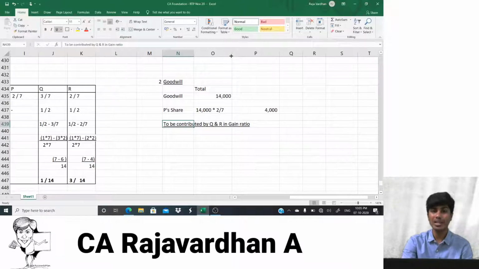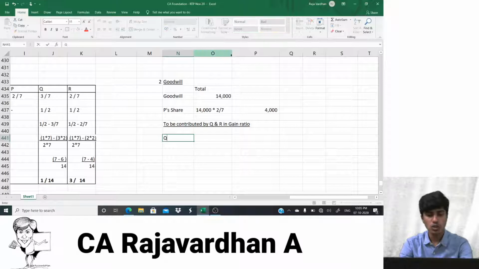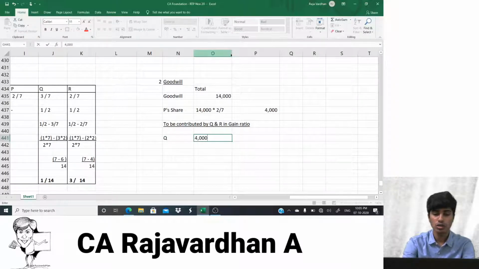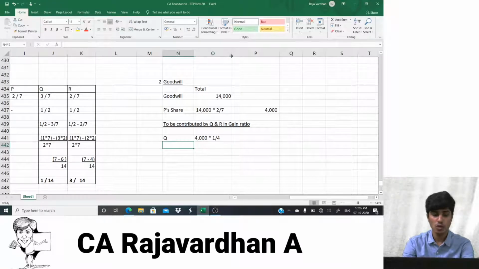So let us see the gain ratio between Q and R. We just found it, 1 is to 3. So how much should Q contribute? Q should contribute 4,000 multiplied by 1 divided by 4. How about R?